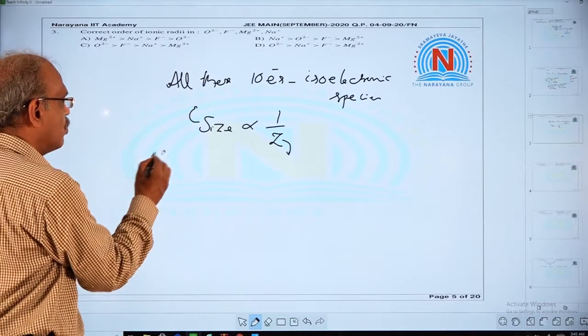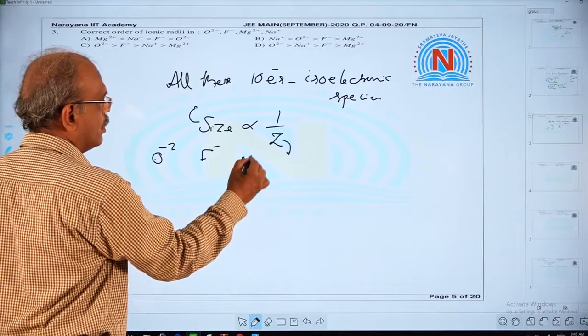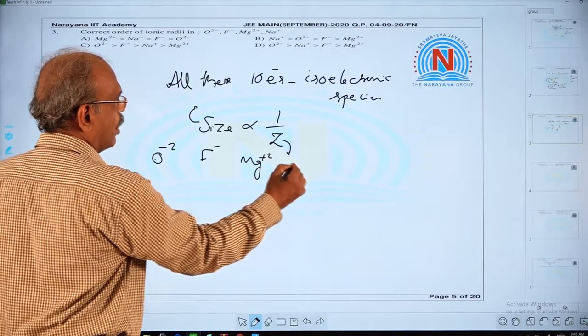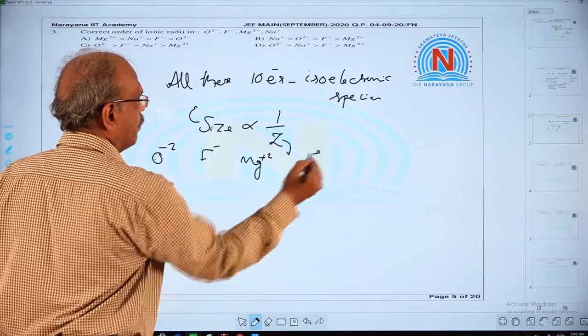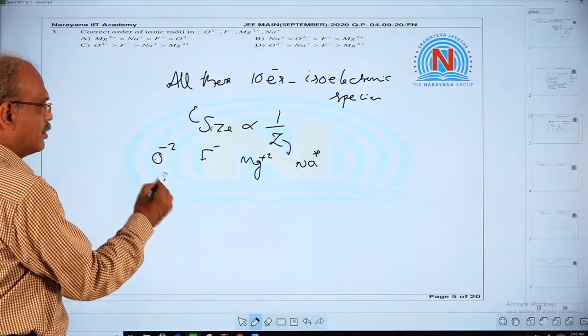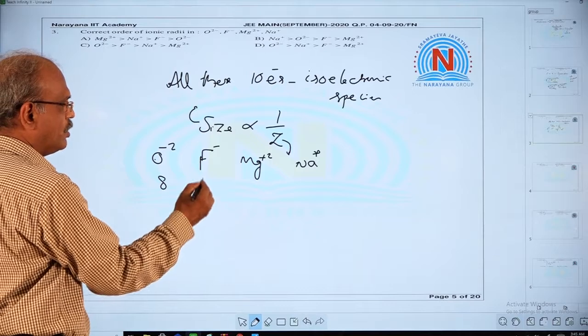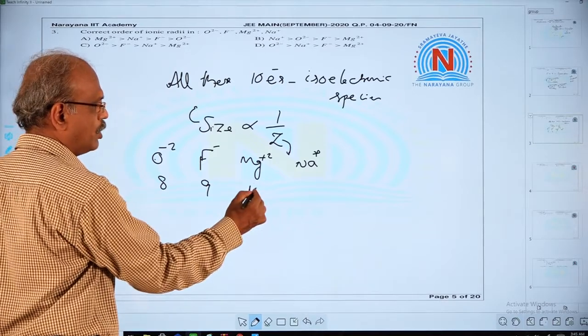Now look at O minus 2, F minus, Mg plus 2 and Na plus. Their atomic numbers are 8 for oxygen, 9 for fluoride, 11 for sodium and 12 for magnesium.